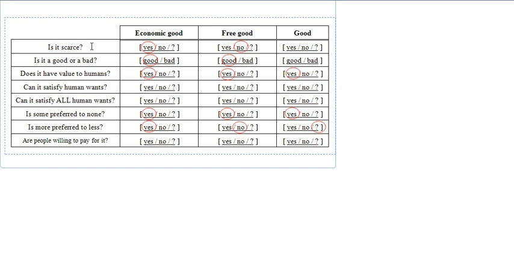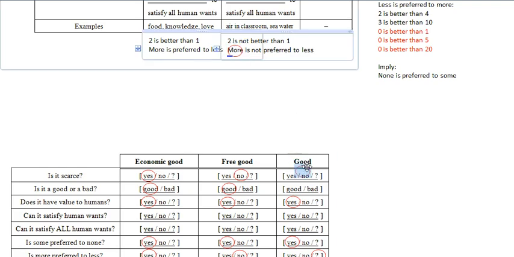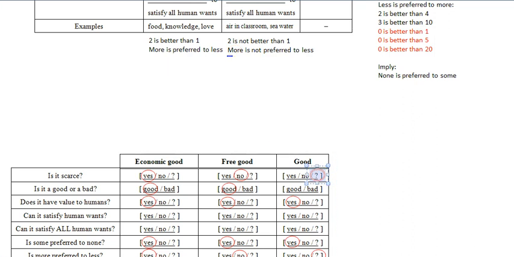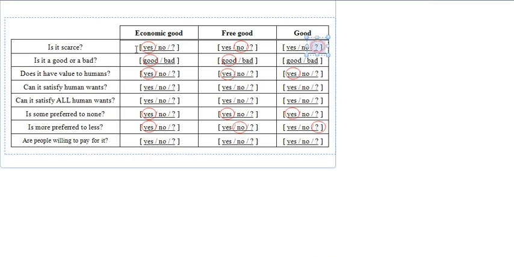So you can look at the first question so that you understand what I'm talking about. The first question is asking you whether they are scarce or not. For economic goods, the answer is yes. For free goods, the answer is no. So that's why finally if we have to answer whether good is scarce or not, the answer will be uncertain. So good is scarce when we are talking about economic good.